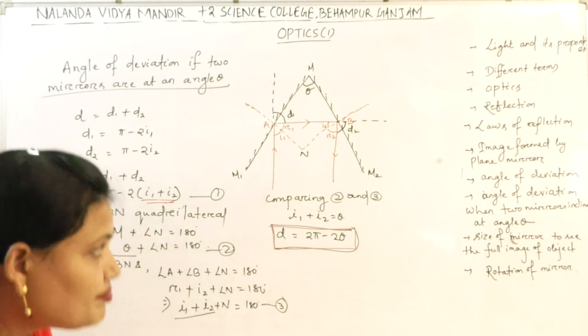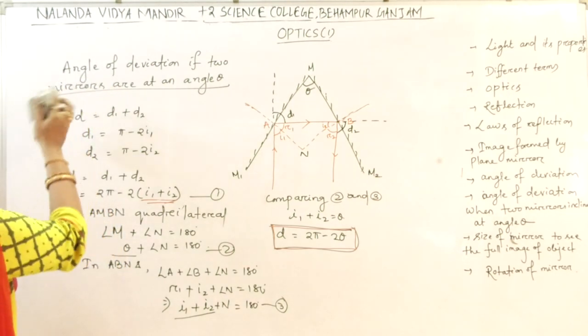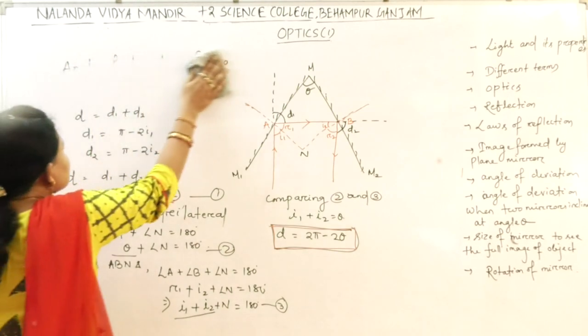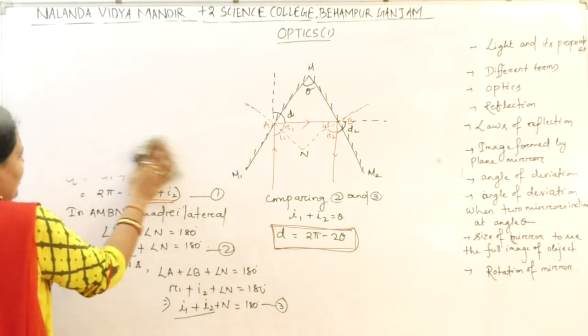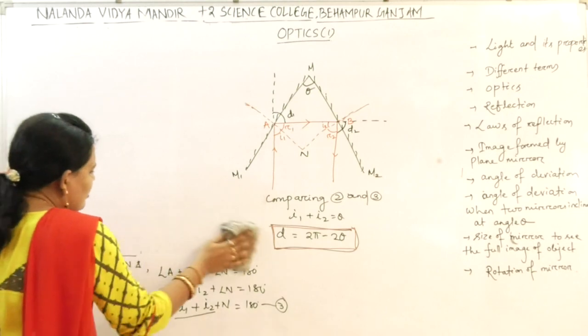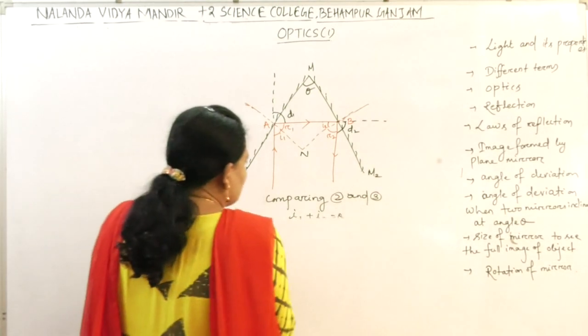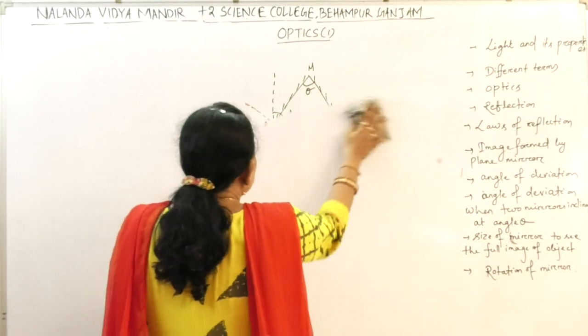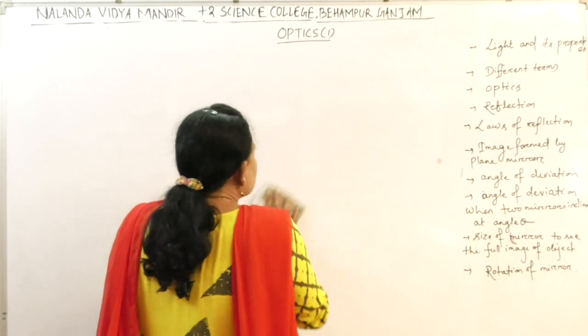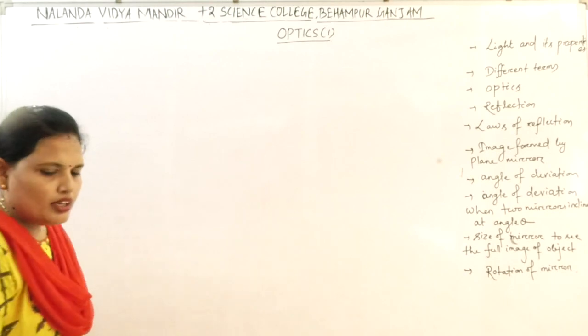Next is, what is the size of the mirror required if we have to see the complete image of an object? In order to see the complete image of an object, what is the size of the mirror required?